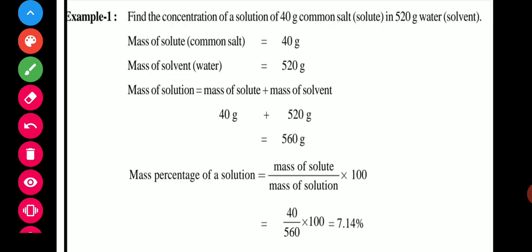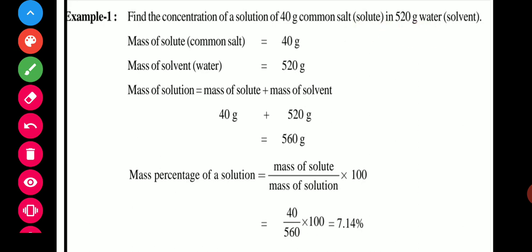Now how can we find the percent of the constituents? Now it is your first question in your book, that is the example. So first read it out. Find the concentration of a solution of 40 gram common salt solute in 520 gram solvent.